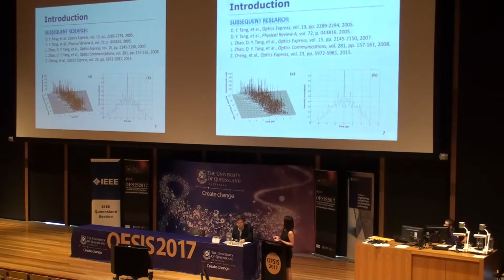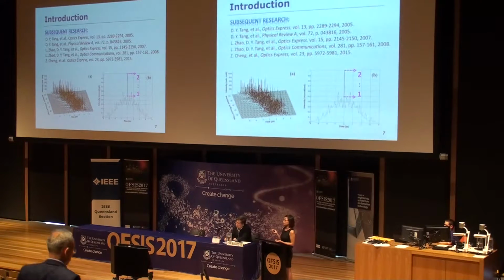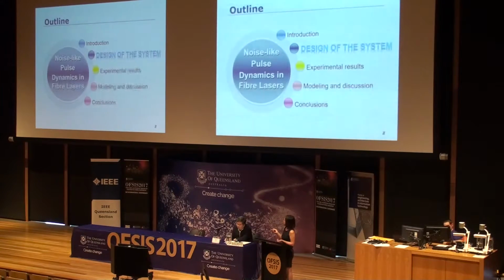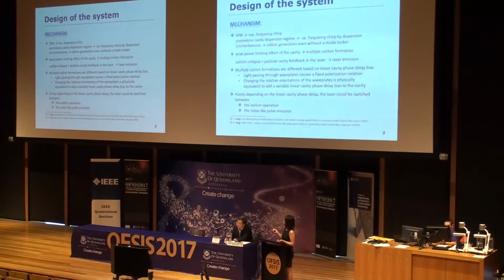It has drawn much attention in the past 10 years. However, all the peak-to-shoulder ratios reported in the literature are still fixed to 2. So we are wondering whether we can change this value to a different value so that it can be applicable for a larger range of sensing applications. And we have successfully achieved this change by using our experimental design. To design the system, let's first look at the mechanism.